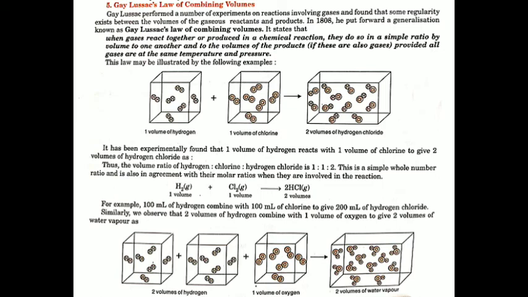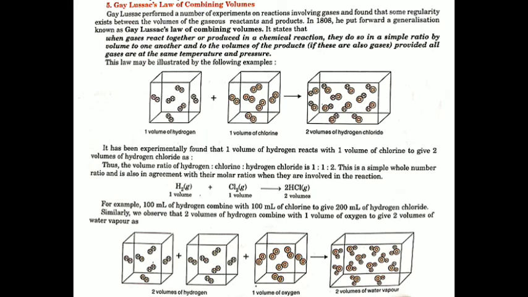In this figure you can see 1 volume of hydrogen, 1 volume of chlorine, and it gives me 2 volumes of hydrogen chloride. So the ratio of hydrogen, chlorine and hydrogen chloride is 1:1:2.